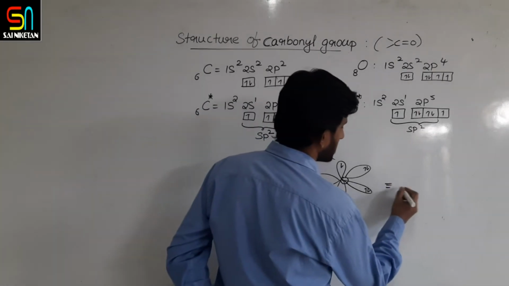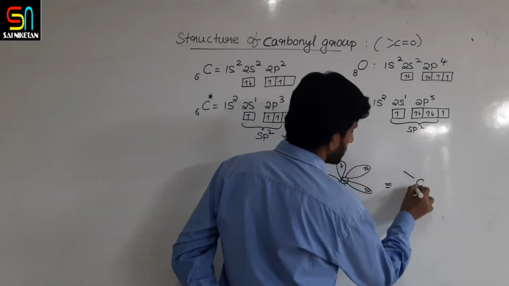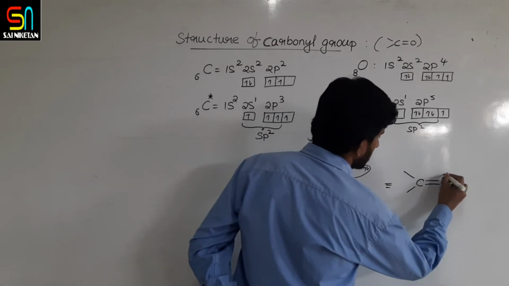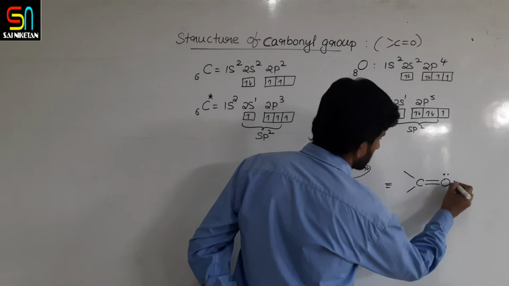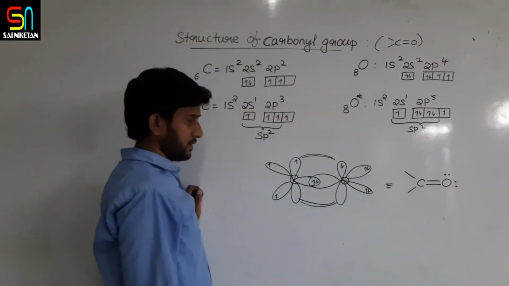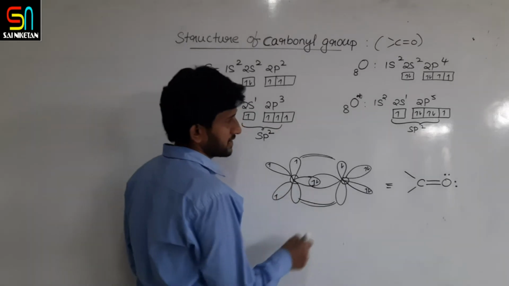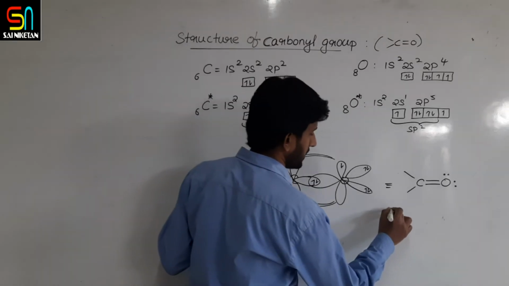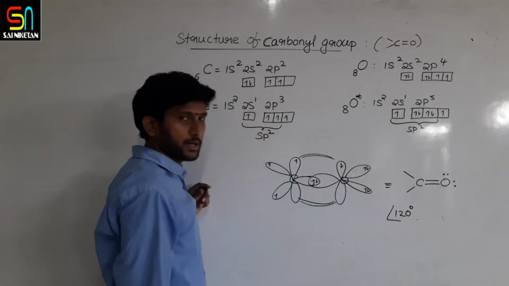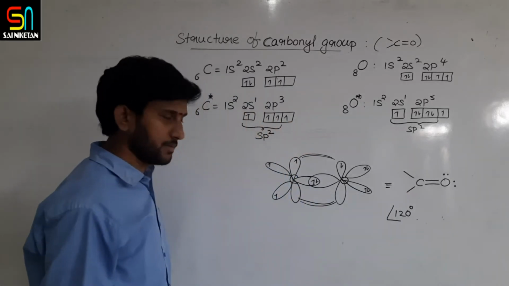I would represent this like this: carbon with two bonds, one double bond, and oxygen with two lone pairs. Since both are sp2 hybridized, the bond angle is 120 degrees.